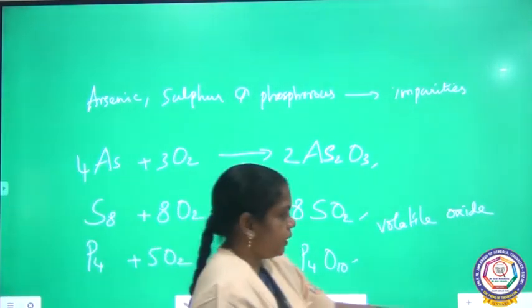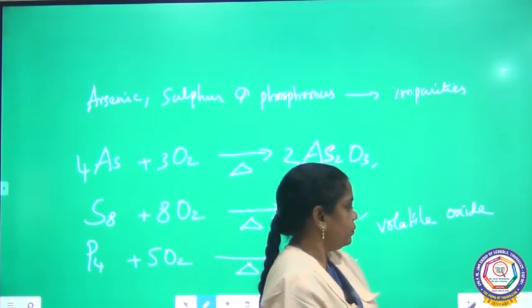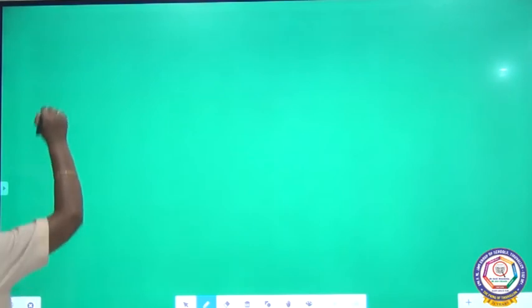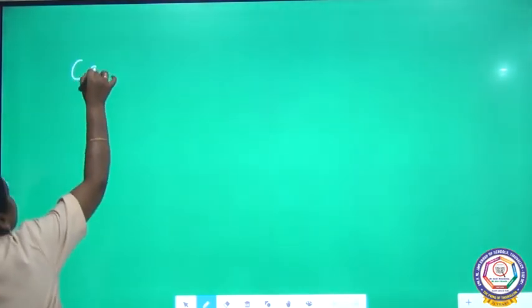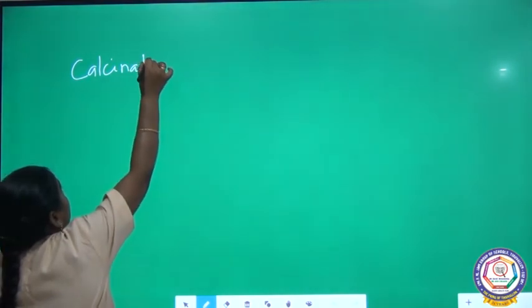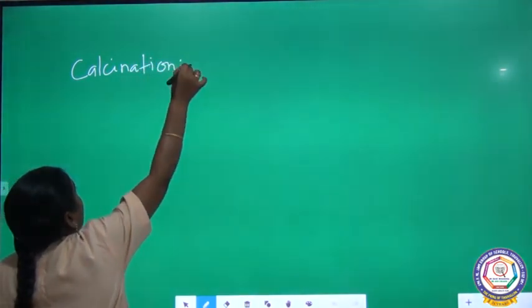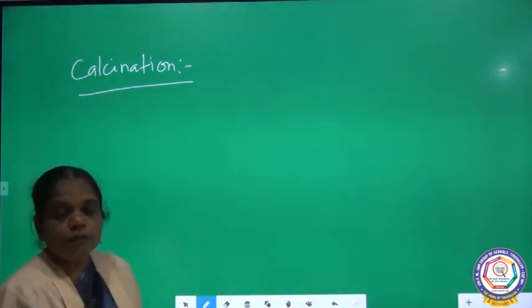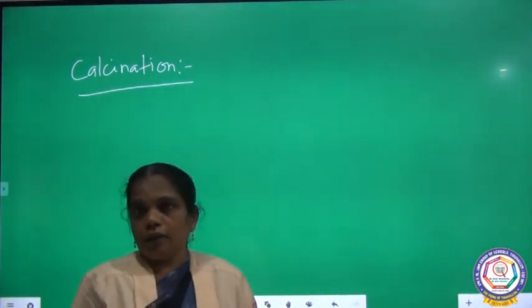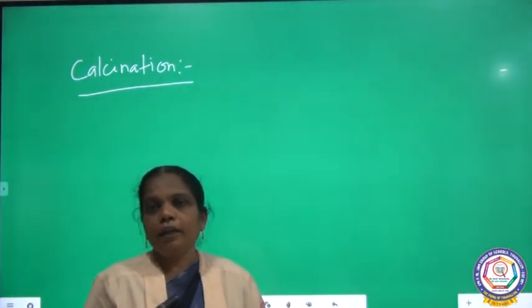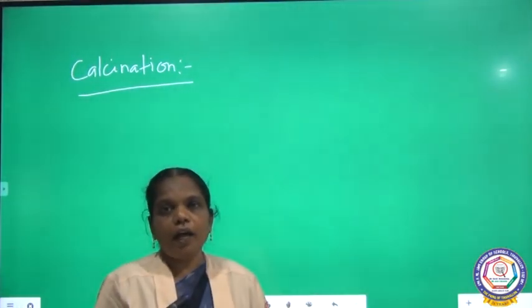And the next process, calcination. Here we subject the ore to a temperature below its melting point in the absence of air.